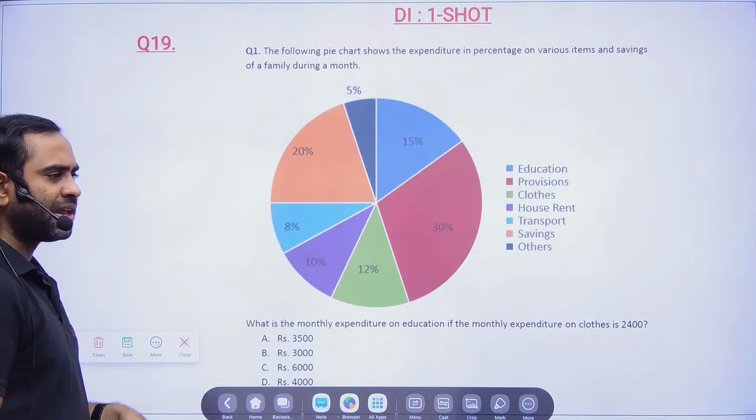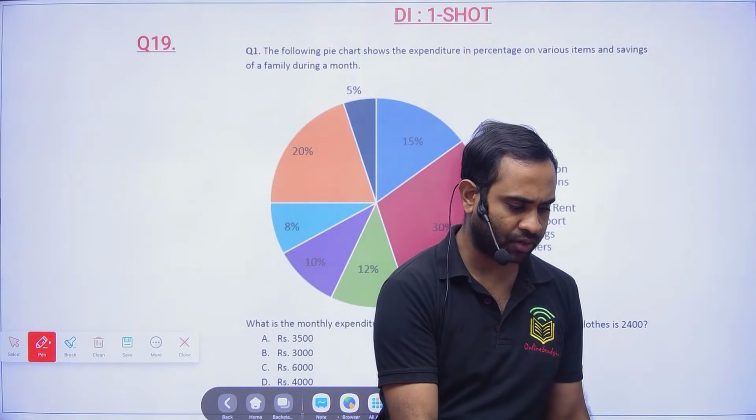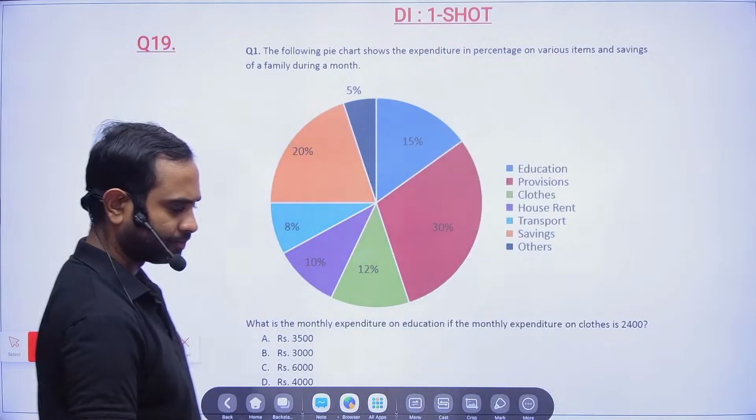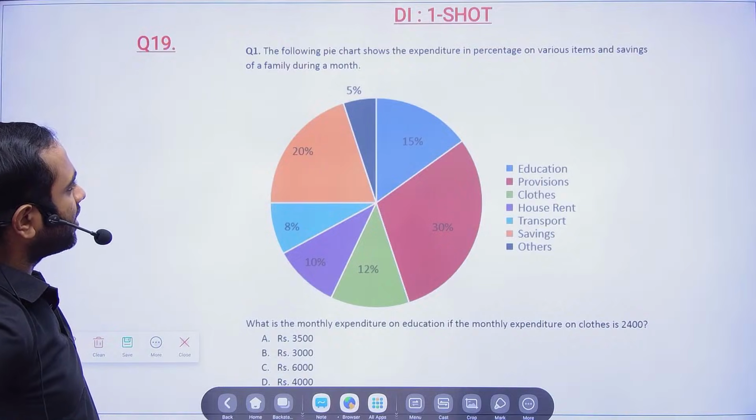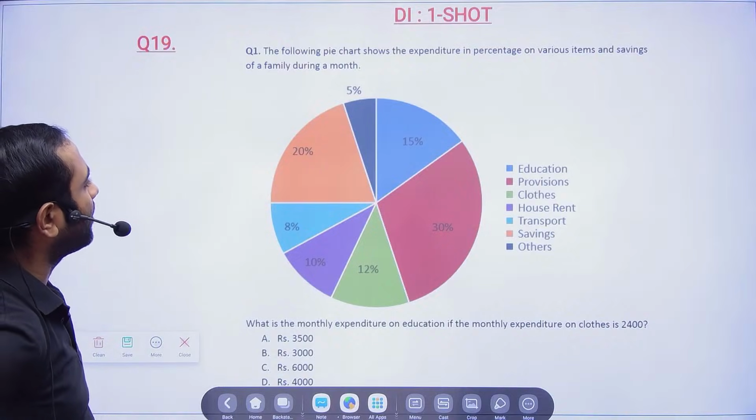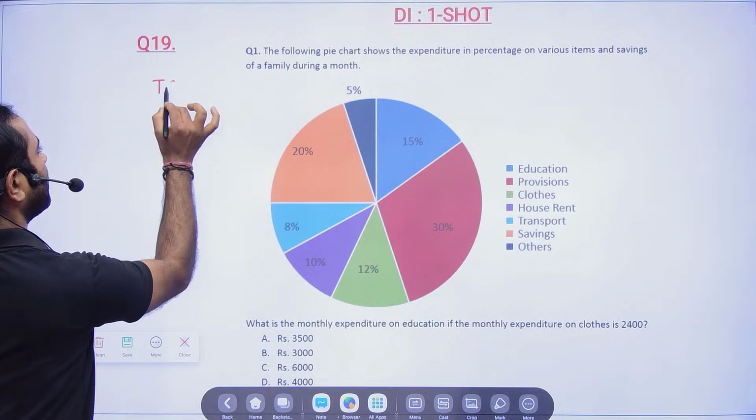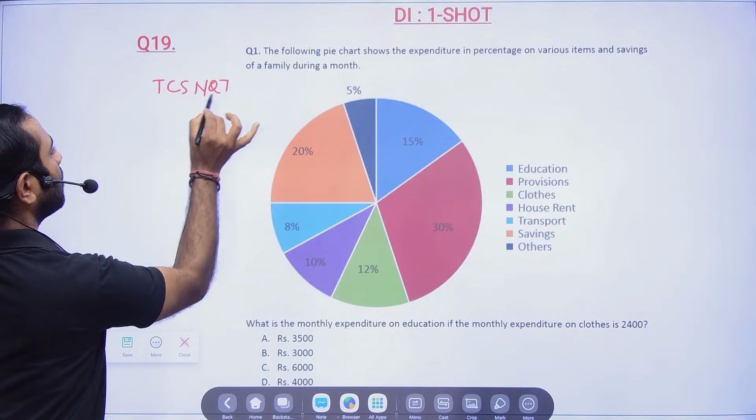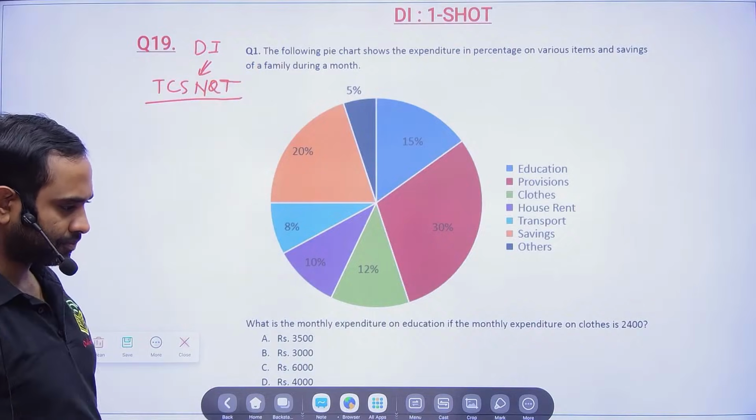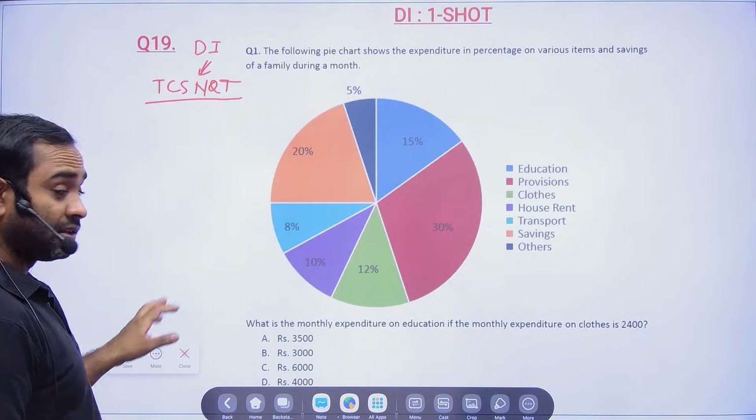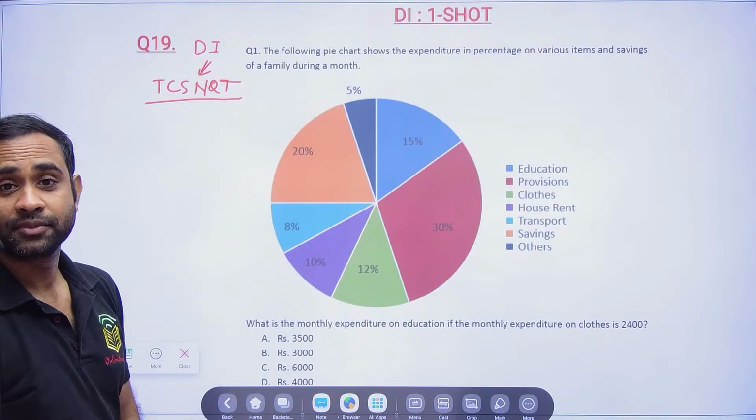Okay, can you please solve this question quickly? Your time starts now, and now we are going towards data interpretation. Chalo bhai. So the following pie chart shows the expenditure in percentage on various items and savings of a family during a month. This is a question asked in TCS NQT. So all DI questions have been asked in the TCS NQT exam. The main reason is I cannot take the screenshots from anywhere. There will be copyright.